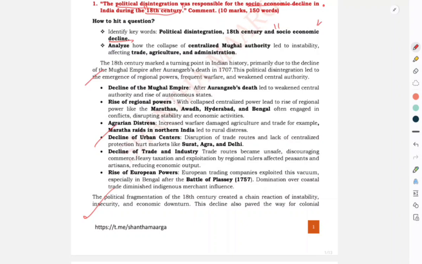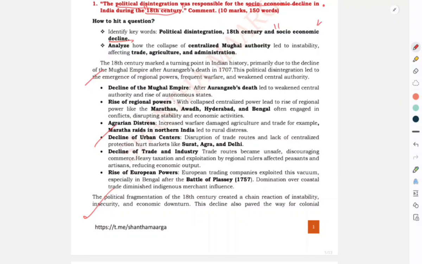You have to put in some words that vaguely appear in your body and conclusion. That is the death of Aurangzeb. How did political disintegration happen? Political disintegration in India mainly happened due to the death of Aurangzeb.